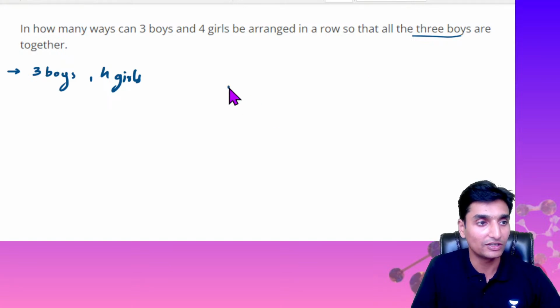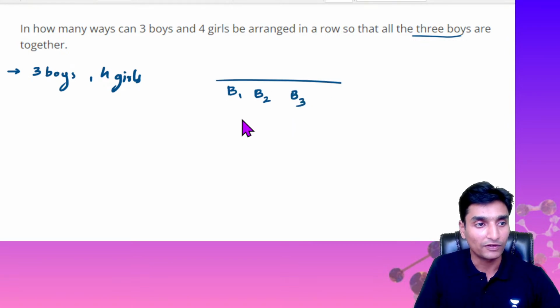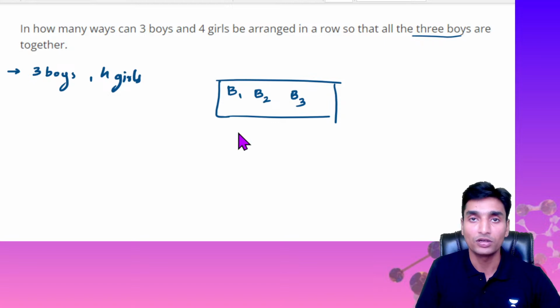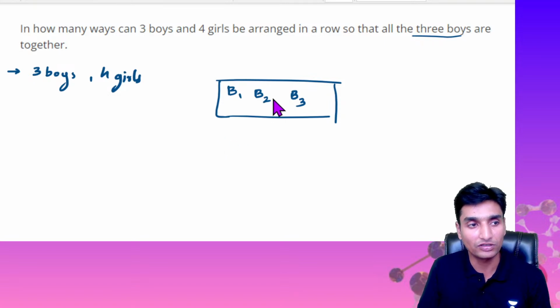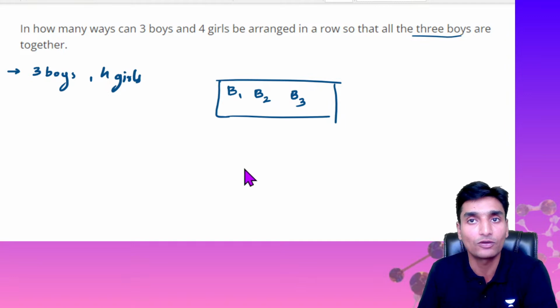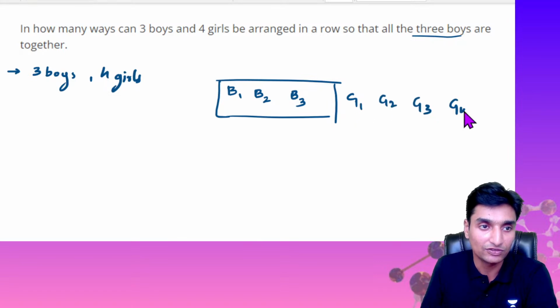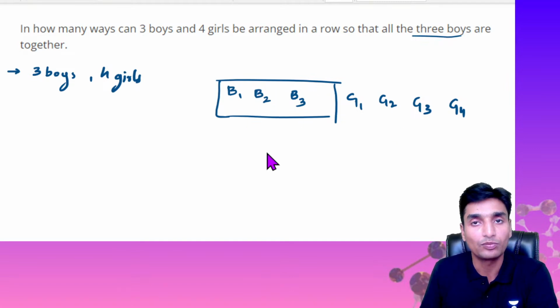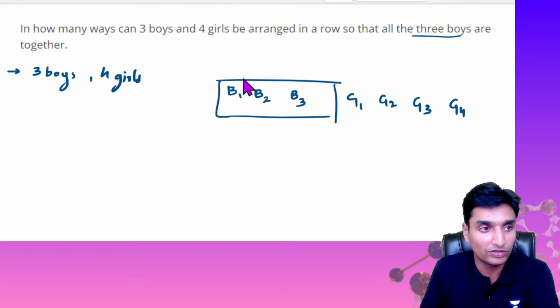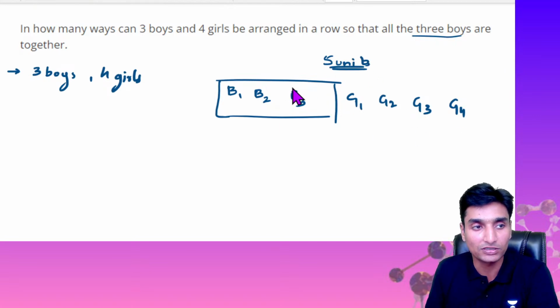So initially, if I take the first boy, the second boy and the third boy, if I take them to be one group, they should be together, so we consider them as one unit. And then 4 girls here, guys, G1, G2, G3 and G4. Okay, these are the 4 different girls. If I consider all these 3 boys to be one unit, don't you think in an overall fashion we have about 5 units here? Okay, we have in an overall fashion about 5 units.